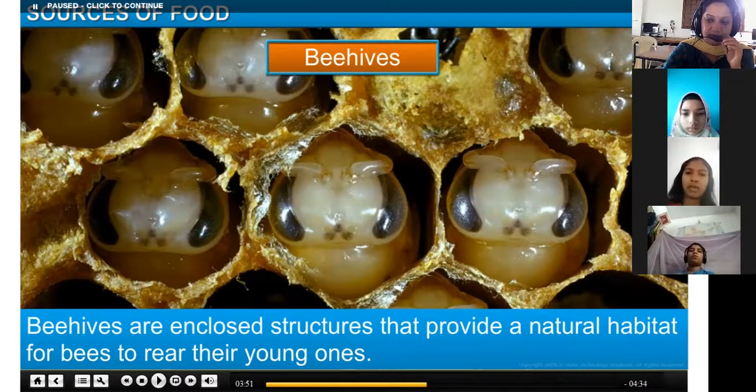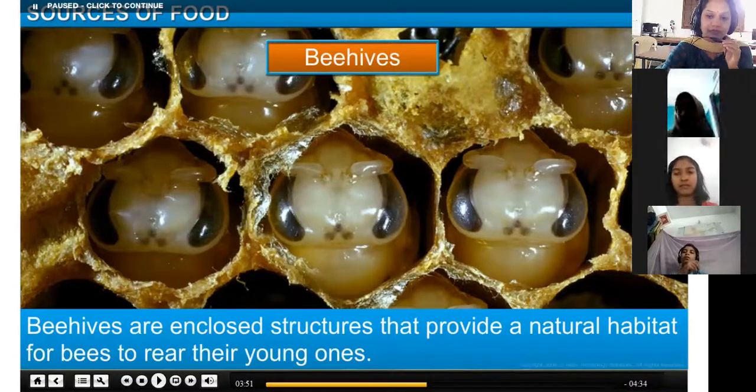Birds live in the nest, so the nest is its habitat. Rabbits and others live in a burrow, so the burrow is its habitat. Similarly, bees live in a hive. That hive is known as a beehive. So that is its habitat.